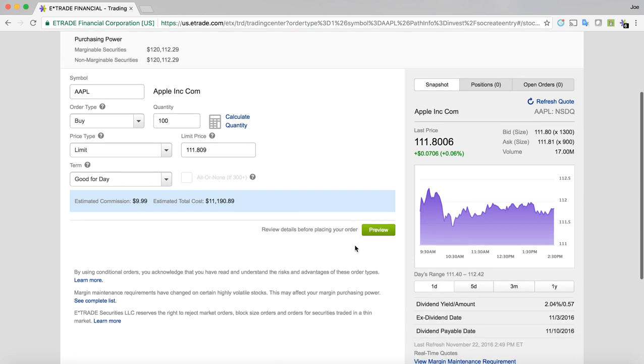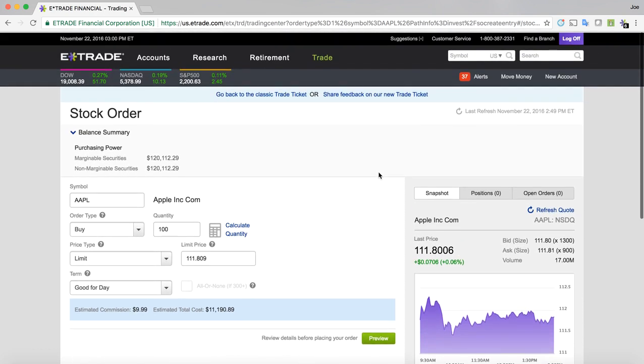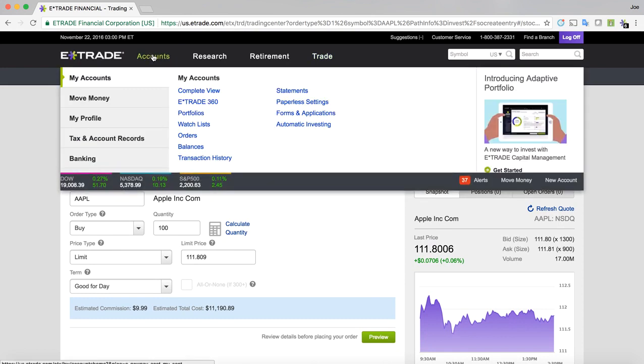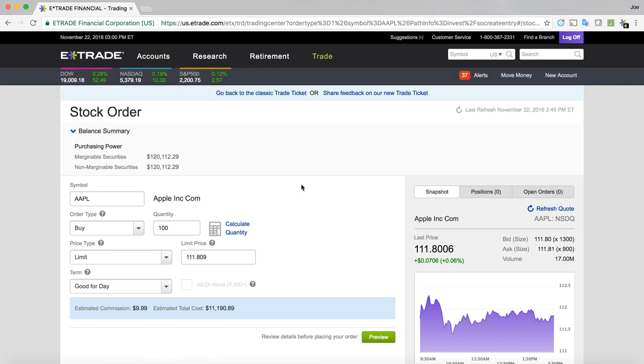And once you preview your order, it'll show estimated commission, estimated total cost, your price, and then you place your order and wait for it to get filled. In most cases, you can go to your accounts tab, you can go to your portfolios or your orders and see what orders are pending at any given time after you place them. And as always, if you ever have questions specific to a certain broker, you can always give them a shout. Customer service has been great, especially through ETrade. And that's pretty much how you place a buy order.